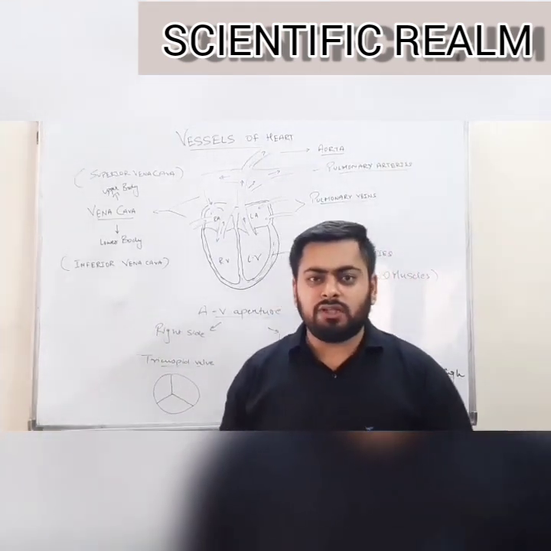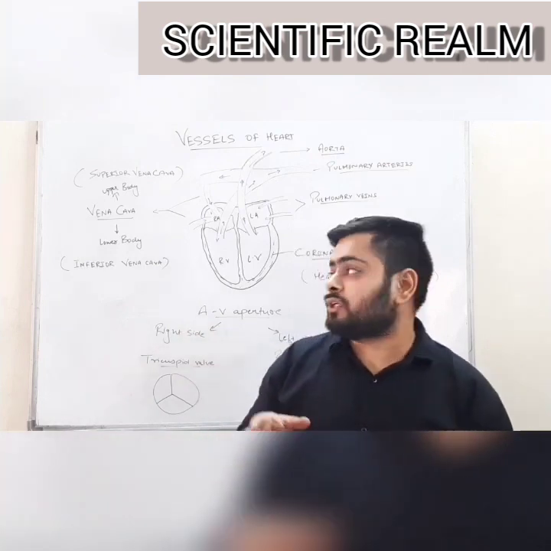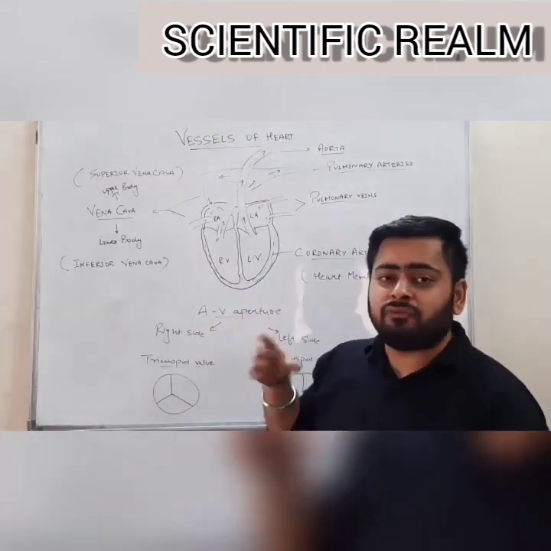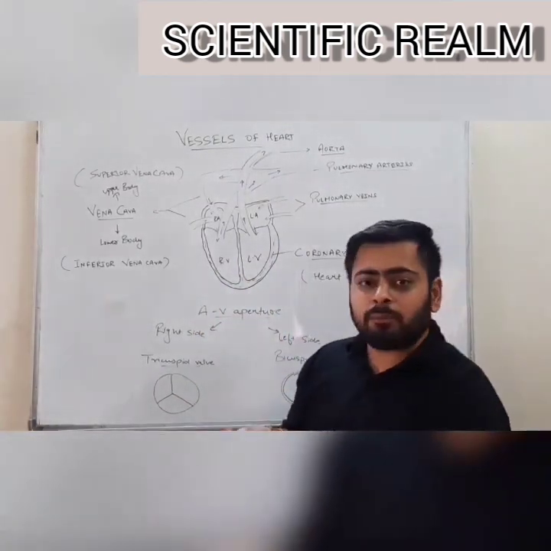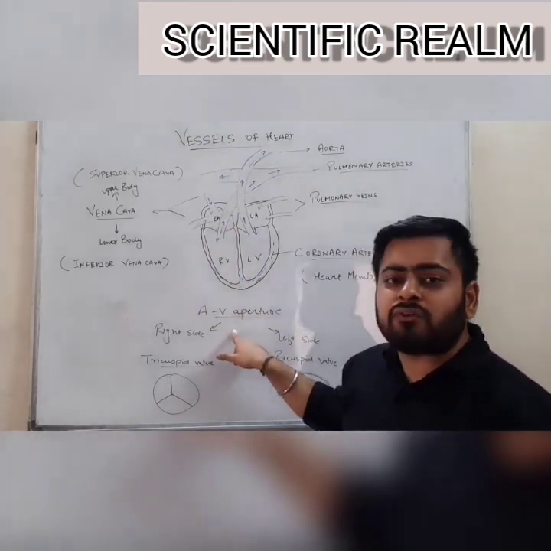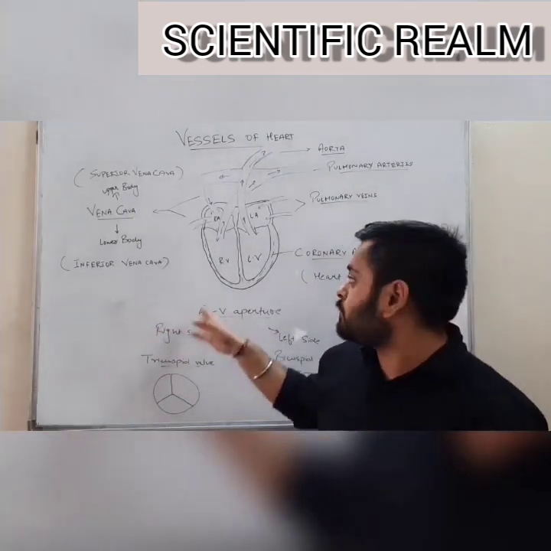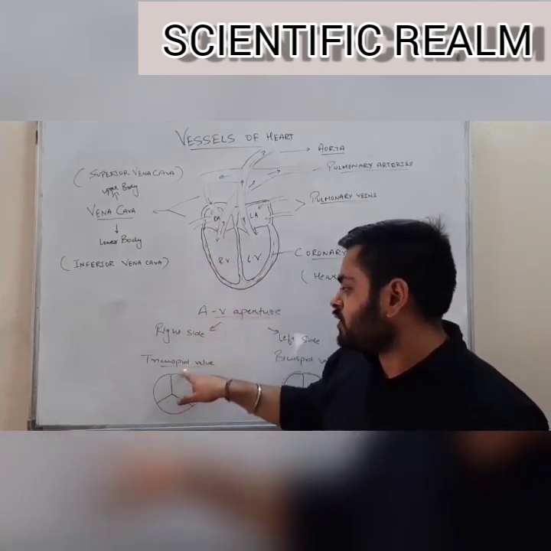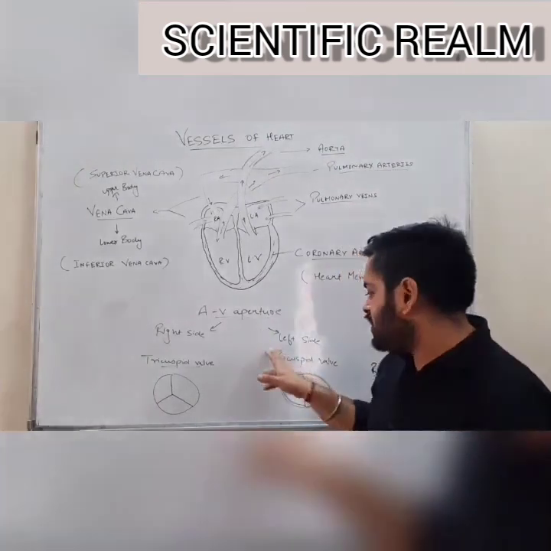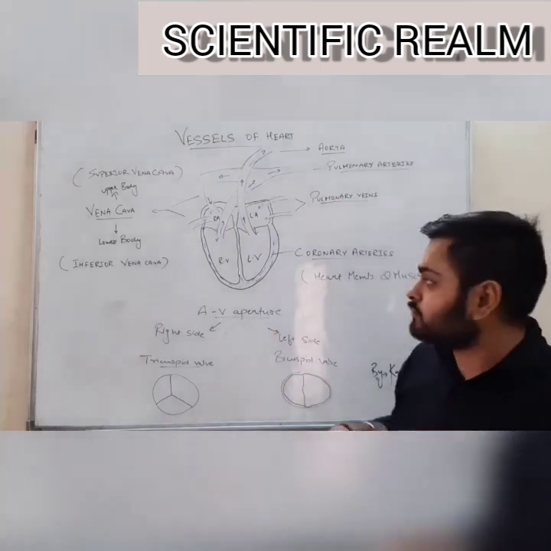Students, let us now study the blood vessels, also known as the great blood vessels, associated with the heart. There are many blood vessels associated with the heart, but let us study each of them one by one. First of all, remember that auricles and ventricles are separated by the auriculoventricular aperture. On the right side, the auriculoventricular aperture is tricuspid in nature, meaning there are three flaps in it. And on the left side, there is a bicuspid valve, which has a double flap.